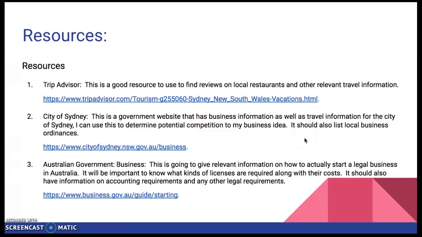And then a third resource that could be good to use would be the Australian government business site. This gives relevant information about how to actually legally start a business in Australia, along with looking into what types of licensing would be required and any other legal requirements.